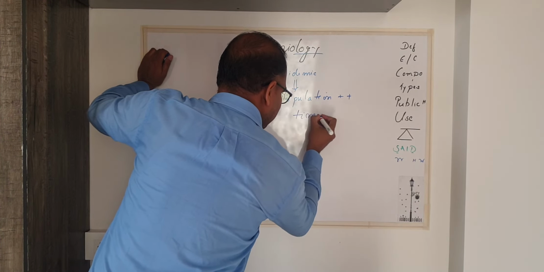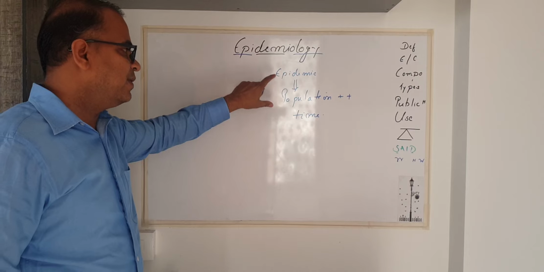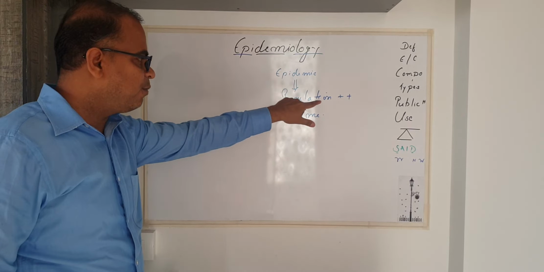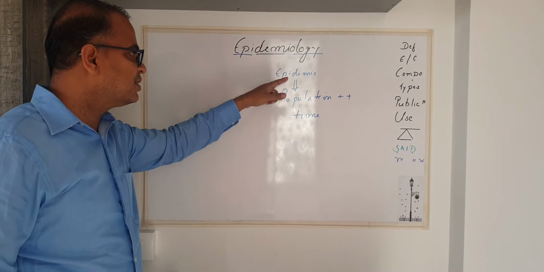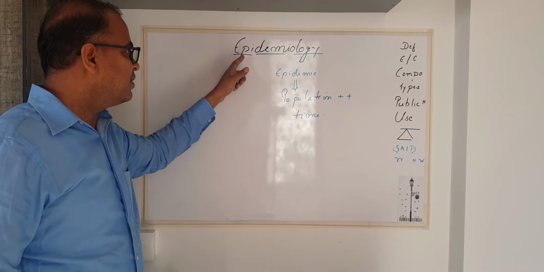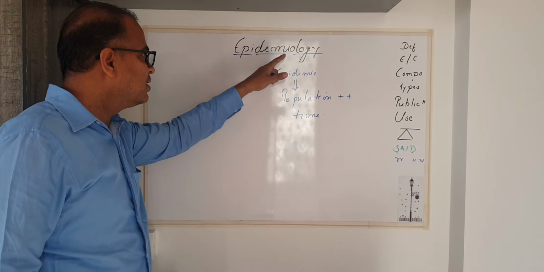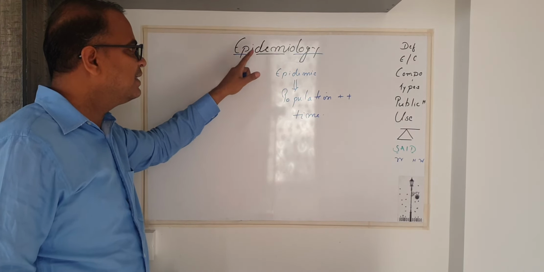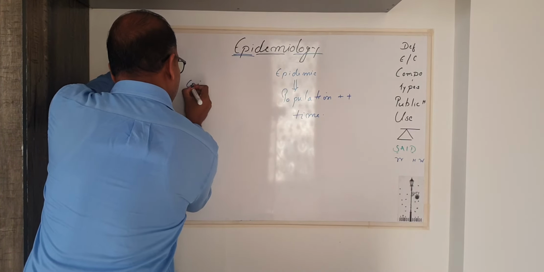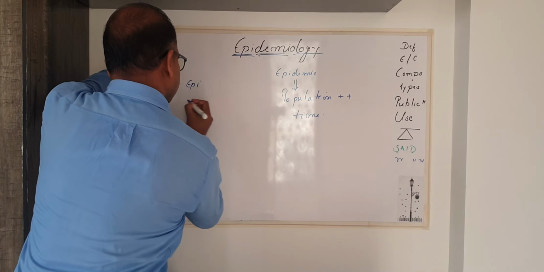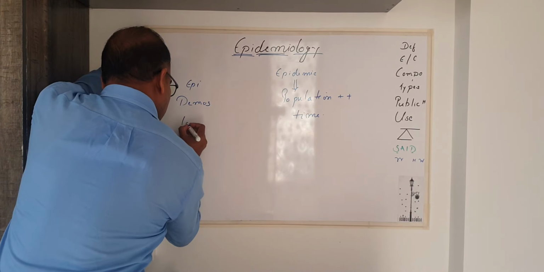This is important. Epidemic is nothing but a spread of a disease or outbreak of an infection in a large number of population at a given time. The science which deals with the study of epidemic is nothing but epidemiology. Now, the word epidemiology is made up of three Greek words. This is epi, demos, and third one is logos.